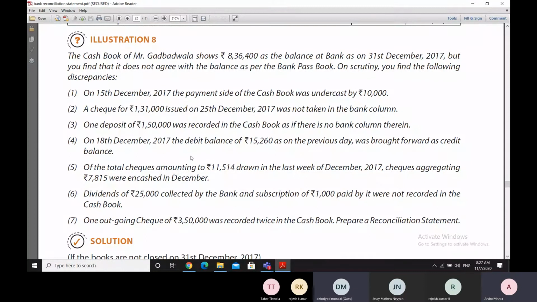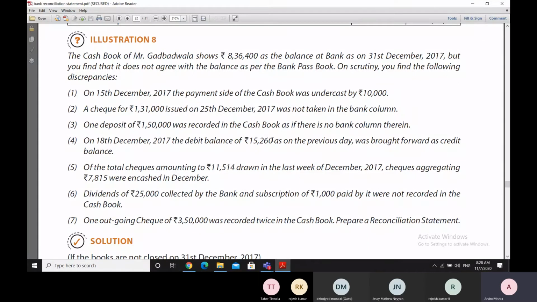Let's take one more example. On 18th of December 2017, the debit balance of 15,260 as on the previous day was brought forward as the credit balance. So something which was a debit balance was actually brought forward as the credit balance by mistake.